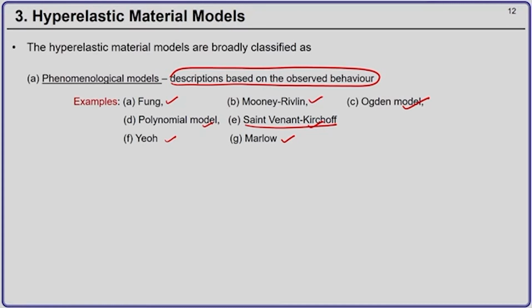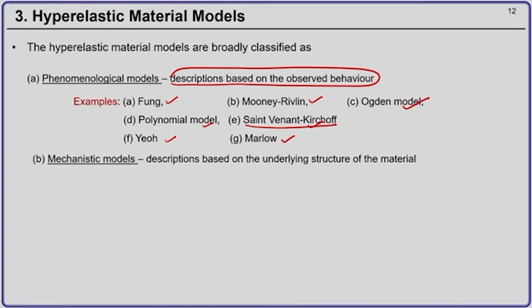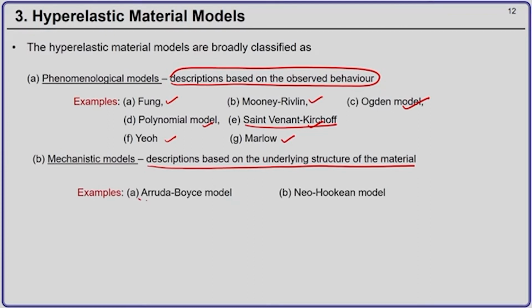The other type of models are mechanistic models, which are descriptions based on the underlying structure of the material. One observes the actual structure of the hyperelastic material, and then these models are proposed. Two examples are the Arruda-Boyce model and the Neo-Hookean material model.